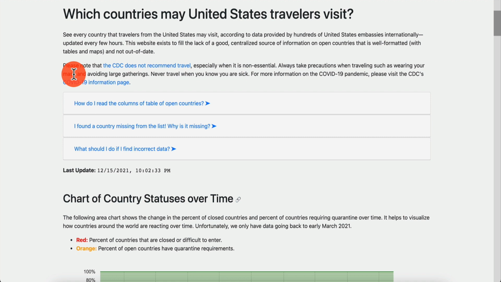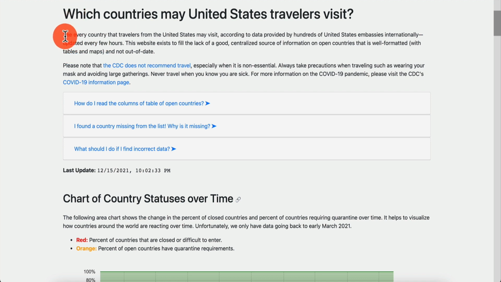And this obviously is for United States citizens or residents, but generally speaking, it doesn't really matter who you are personally, right? You can go ahead and promote this because the traffic we're going to be getting is mostly going to be United States, right? This is a really cool website.